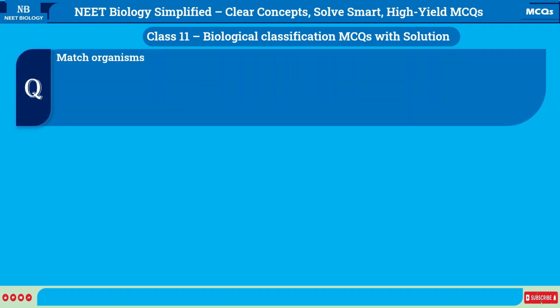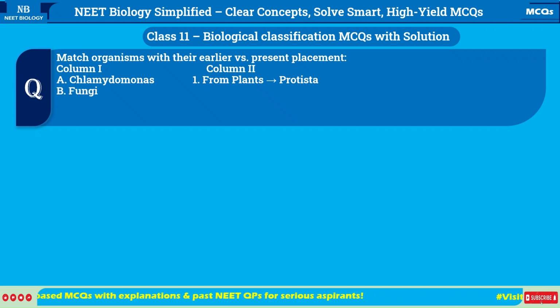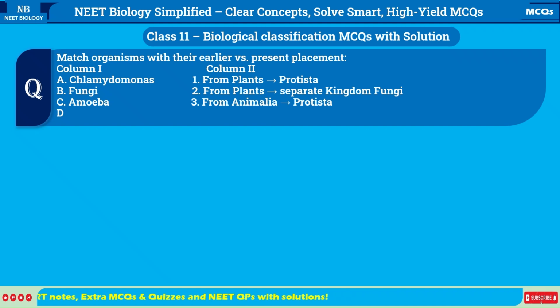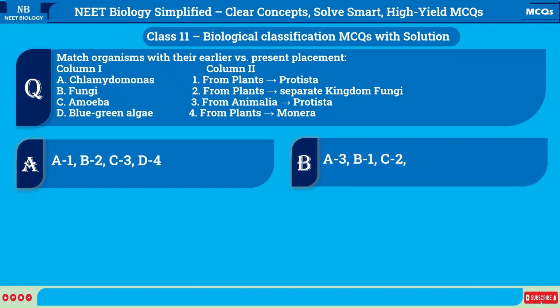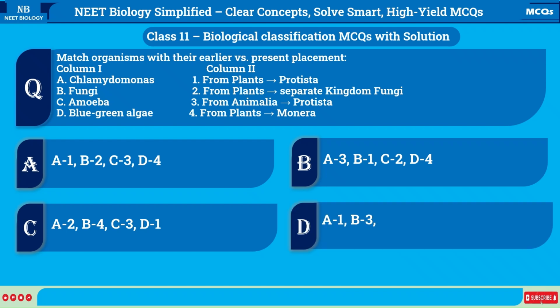Match organisms with their earlier versus present placement. Column 1, column 2. A. Chlamydomonas, 1. From plants, Protista. B. Fungi, 2. From plants, separate kingdom fungi. C. Amoeba, 3. From Animalia, Protista. D. Blue-green algae, 4. From plants, Monera. A. A-1, B-2, C-3, D-4. B. A-3, B-1, C-2, D-4. C. A-2, B-4, C-3, D-1. D. A-1, B-3, C-4, D-2.